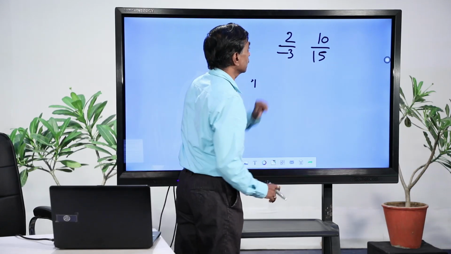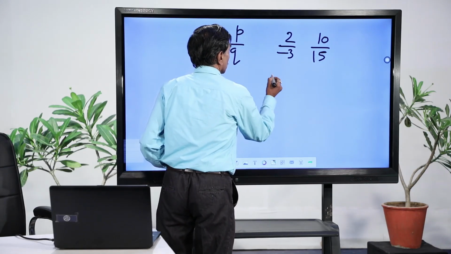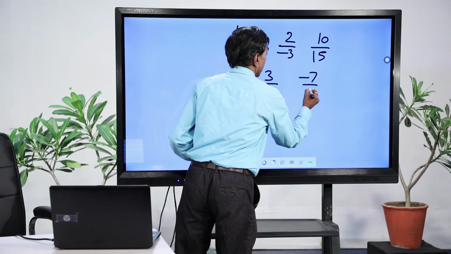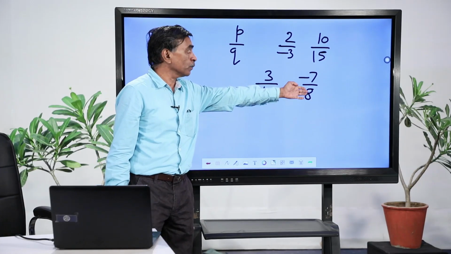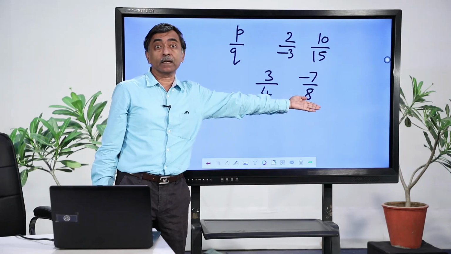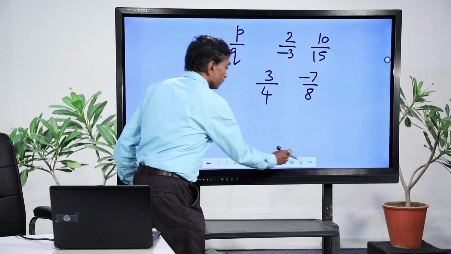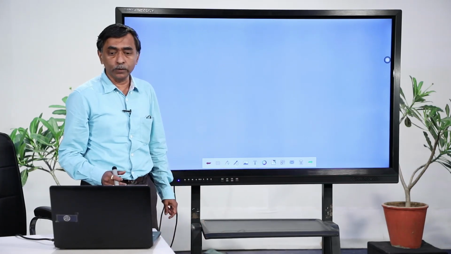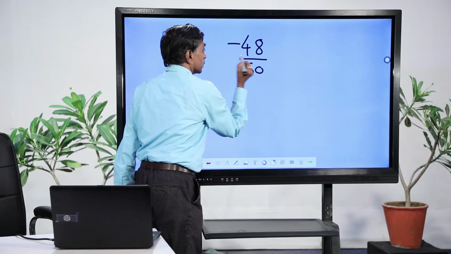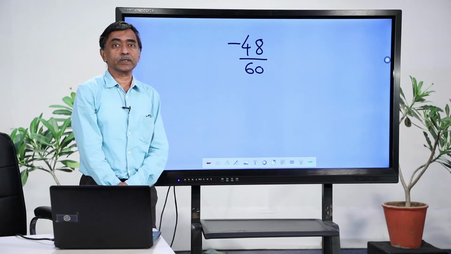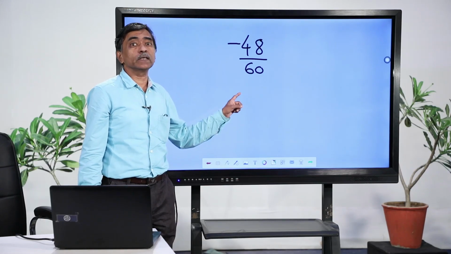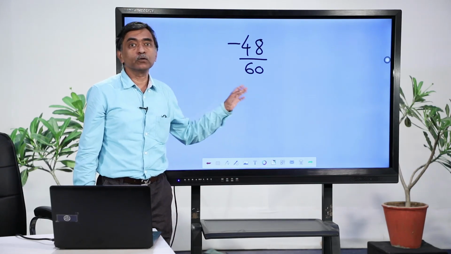So, this is not in the standard form, but I can write that 3 by 4 is in the standard form, minus 7 by 8 is in the standard form. It is a negative rational number, there are no common factors other than 1 in both these cases, and the denominators are positive, they are not negative. So, these are standard forms. So, what I wanted you to do is, take this particular rational number minus 48 by 60, first of all see whether it is in standard form or not. If it is not in the standard form, try to convert this into standard form.